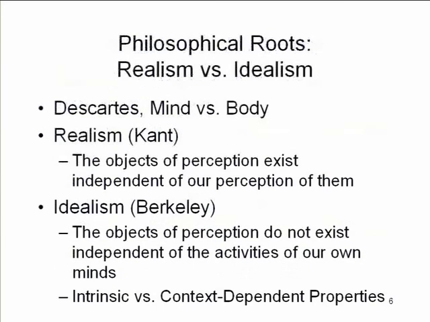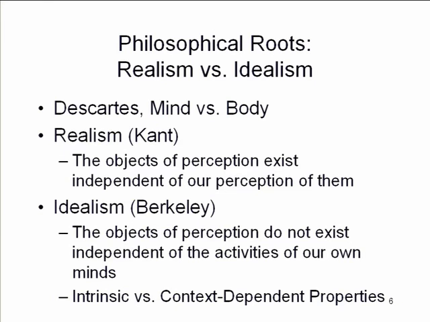The philosophical roots of this problem go way back into the history of modern philosophy and the debate, if that's what it was, between two classes of philosophers, realists on the one hand and idealists on the other. The basic realist stance is nicely captured by Immanuel Kant, who basically assumed that the objects of perception exist independently of our perception of them. That is, that our perception of the world is a more or less accurate, more or less veridical representation of the world outside our minds.